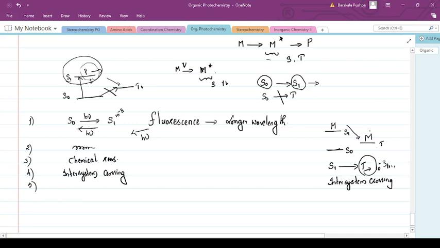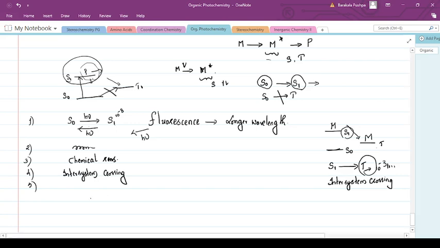Another change is that a molecule in an excited singlet state can undergo chemical transformations such as decomposition or isomerization, or other chemical reactions with surrounding molecules, leading to a new product. That can also take place.